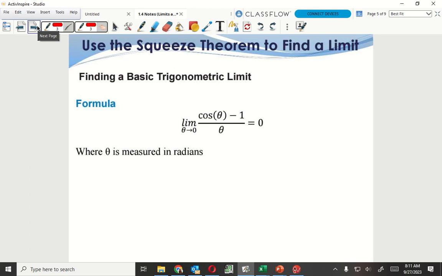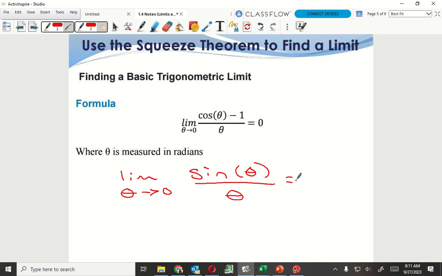We know that the limit as x or theta approaches 0 of sine of x or theta over theta is going to give me 1.